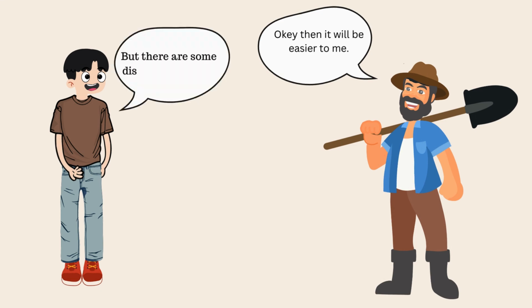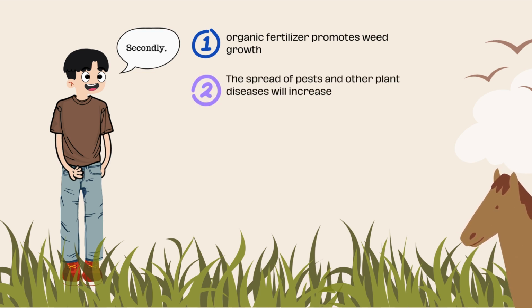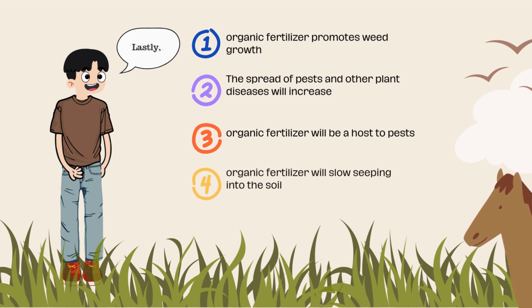But there are some disadvantages too. Firstly, organic fertilizer promotes weed growth. Secondly, the spread of pests and other plant diseases will increase. Thirdly, organic fertilizer will be a host to pests. Lastly, organic fertilizer will seep slowly into the soil.